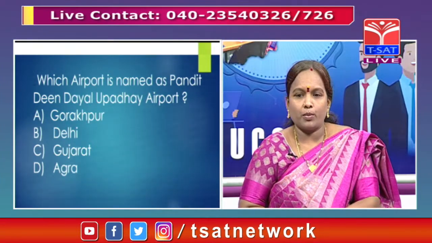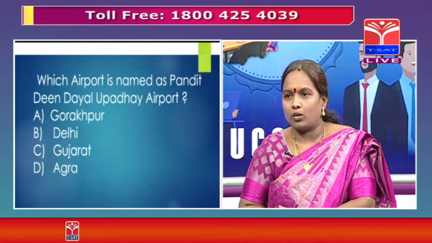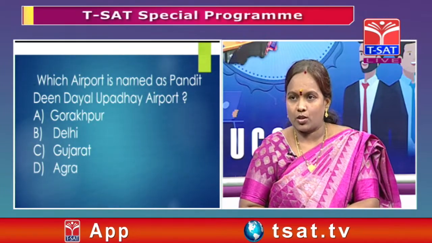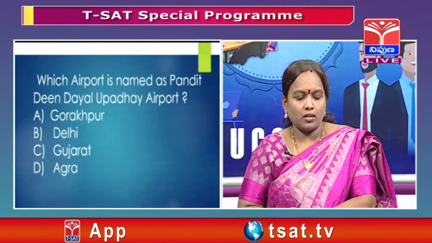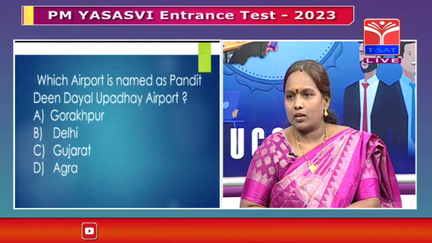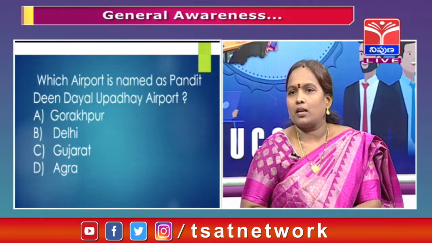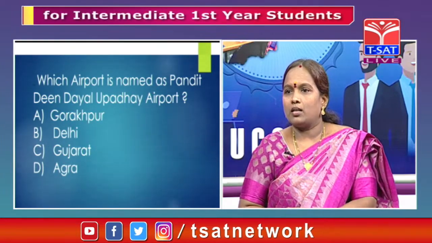First is Gorakhpur airport, that is Mahayogi Gorakhnath airport. Delhi is Indira Gandhi International Airport. Correct. And Gujarat has 8 international airports. Among that we have to select, like Surat is one of them, and Sardar Vallabhbhai Patel is one of the airports. So Agra is the Agra airport.